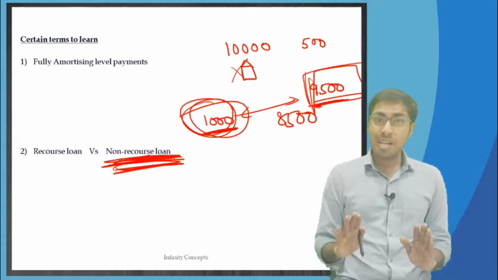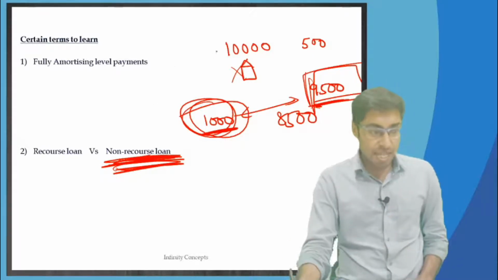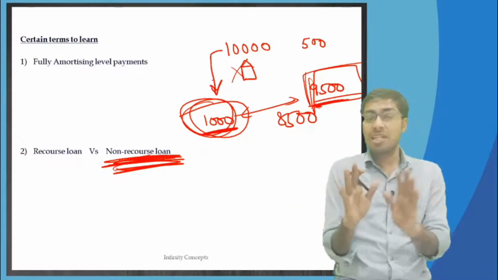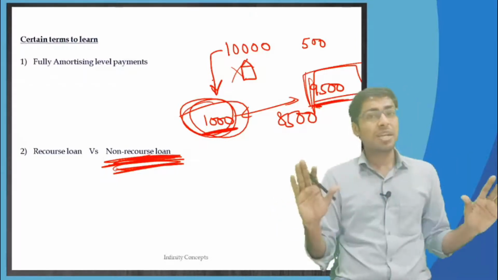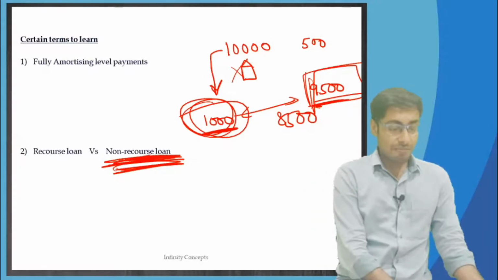Right? Very simple. Everyone understood what the subprime crisis was. Okay, I hypothetically gave you the example that 10,000 fell down to $1,000. Such a huge reduction did not happen, but this is how you understood, right? So always use hypotheticals and you will get the results. Now moving on to the next concept.